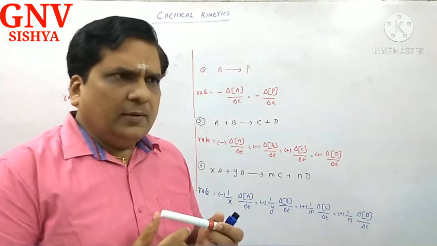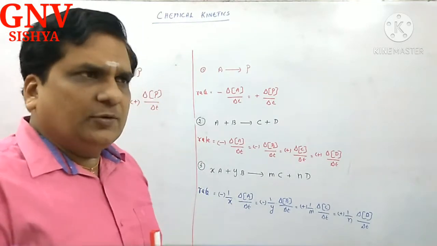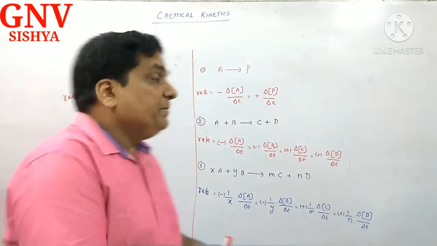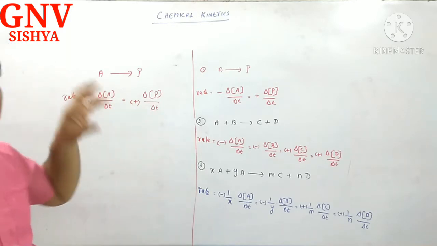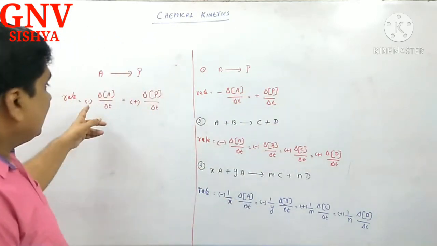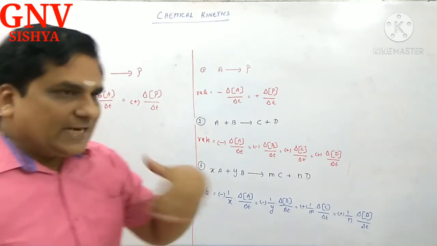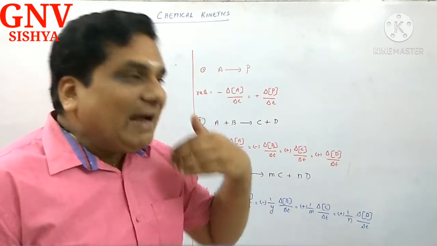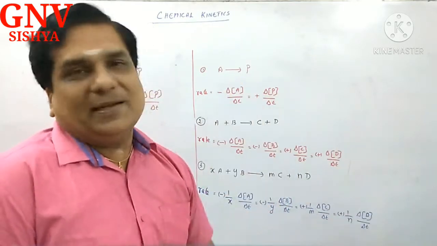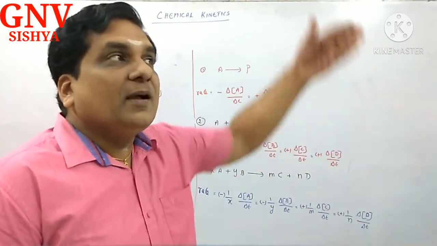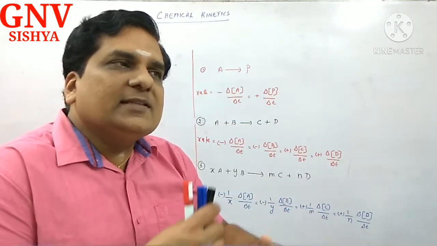Immediately you will be thinking, sir, will rate be negative? We know that rate is positive. Here, this plus symbol and minus symbol is not implying the rate of the reaction. Why are we introducing this negative symbol now? We want to tell you that whenever a reaction progresses, occurs, proceeds, happens, so many things we can say, concentration of reactants keeps on decreasing and the concentration of products keeps on increasing.